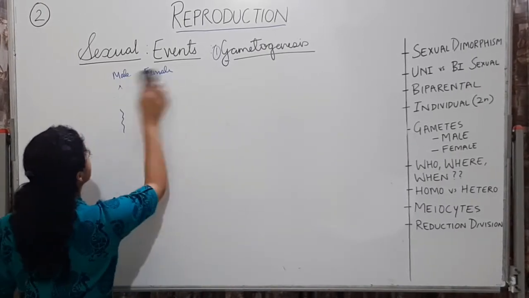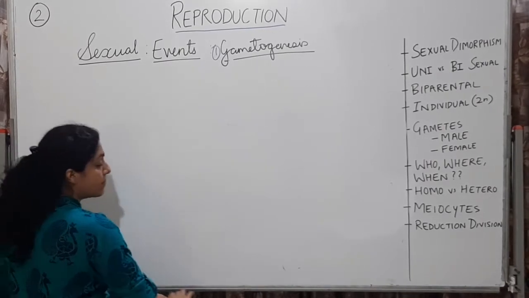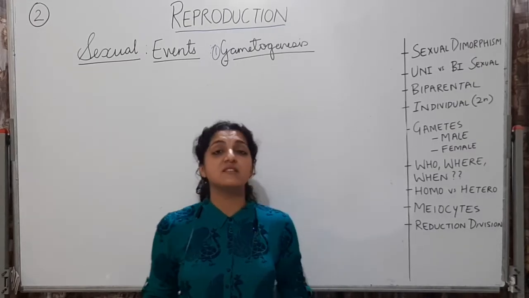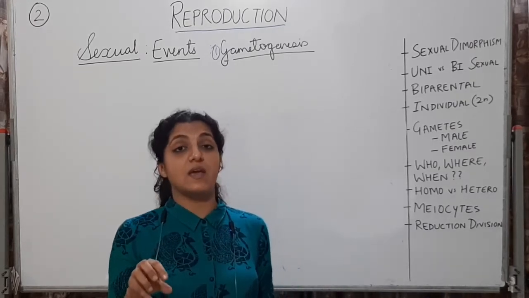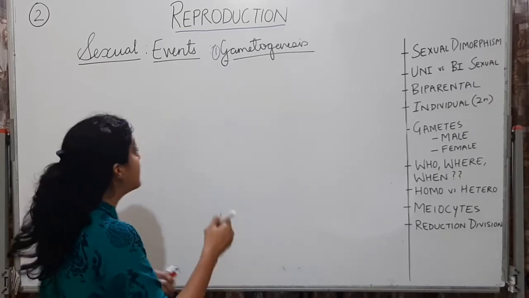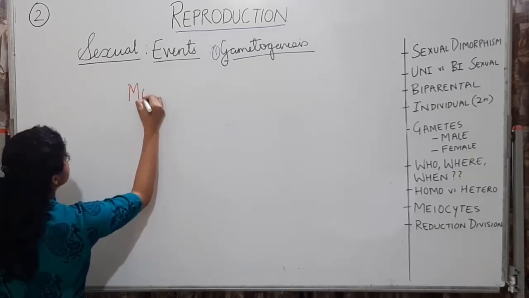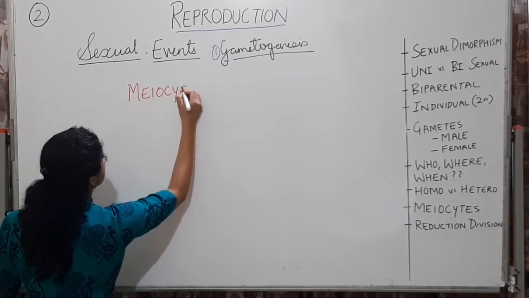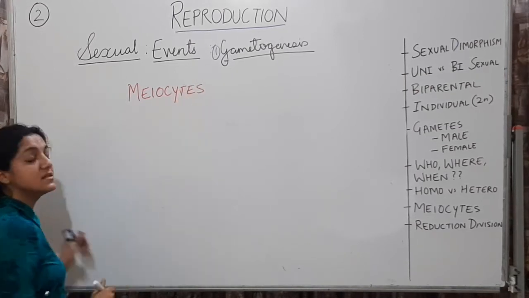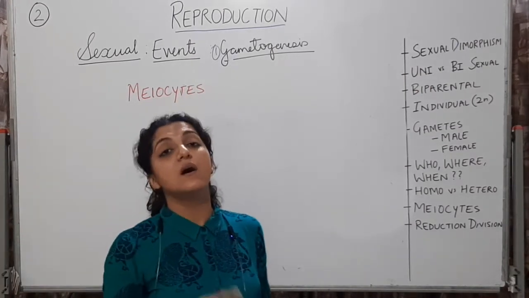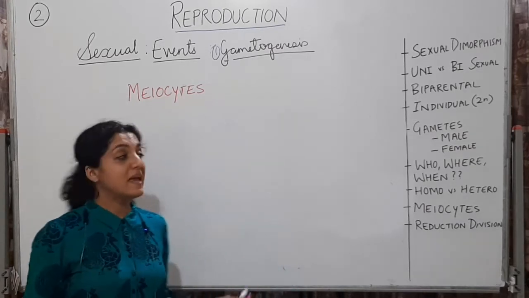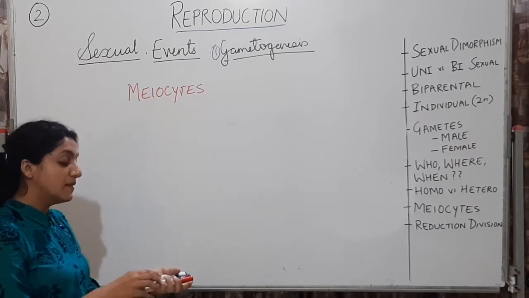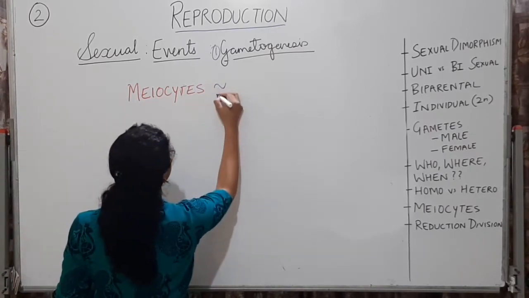So हर एक organism में फिर से example लेंगे male और female humans का. So male human is going to have special cells, okay, in the testes, which will be the meiocytes. These will be special cells in the human body, in the gonads. Male में testes में रहेंगे, female में ovaries में रहेंगे. These meiocytes, they are also called mother gamete cells.